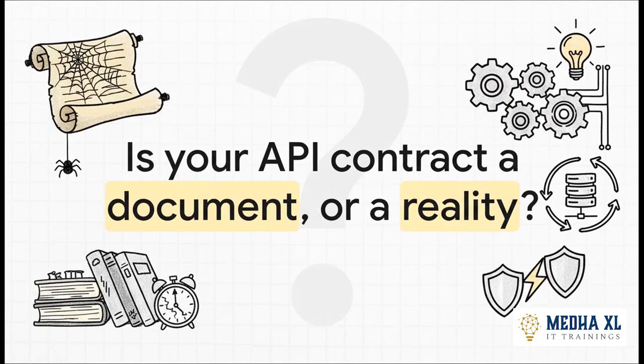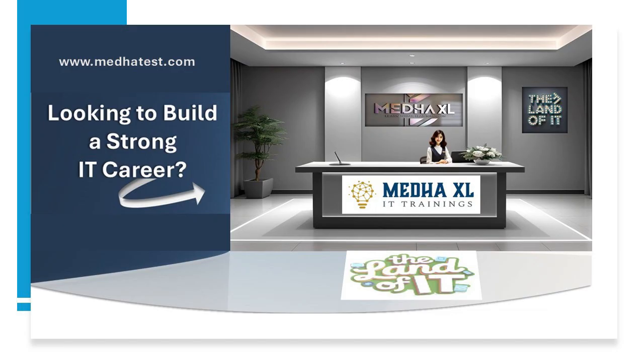So I'm going to leave you with this question. Right now, is your API contract just some document that's sitting in a wiki somewhere slowly getting out of date? Or is it a living, breathing reality that is automatically enforced with every single build? By combining OpenAPI and Postman, you can finally make it a reality.